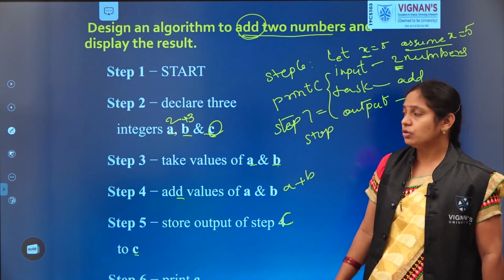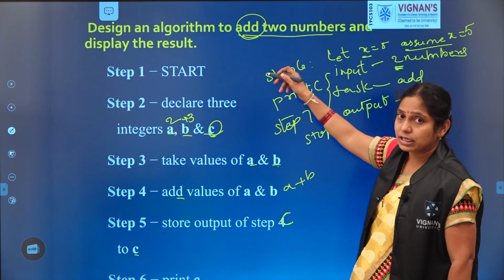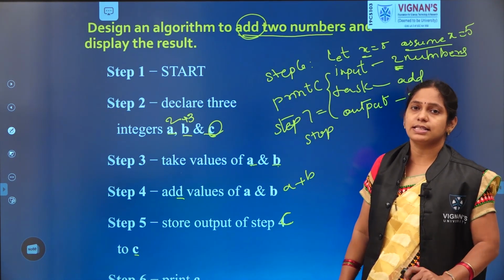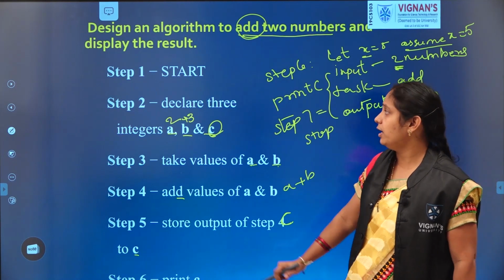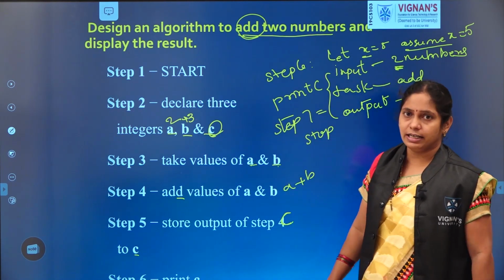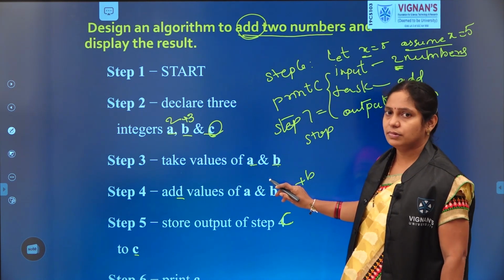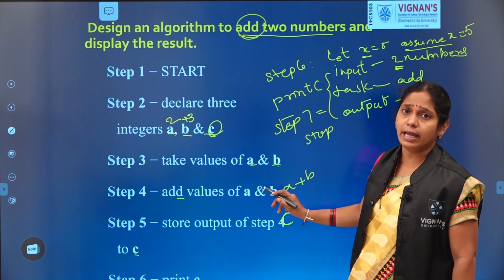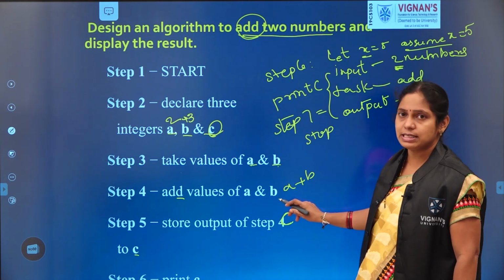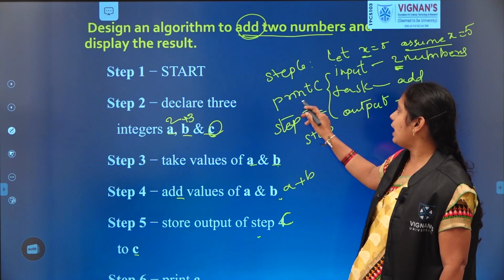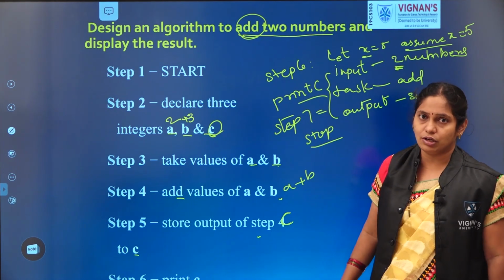Right. So, to perform this task, it took 7 steps. What are those 7 here? First step we started, second step declare 3 variables, third step initialize those two, assign the values to A and B, and then find the sum, store that output in a variable C and then print the value. Finally, we need to stop the algorithm.